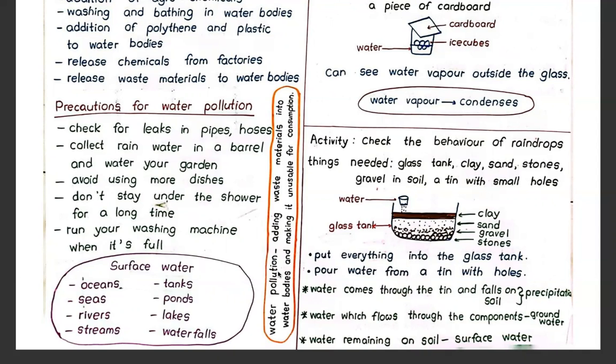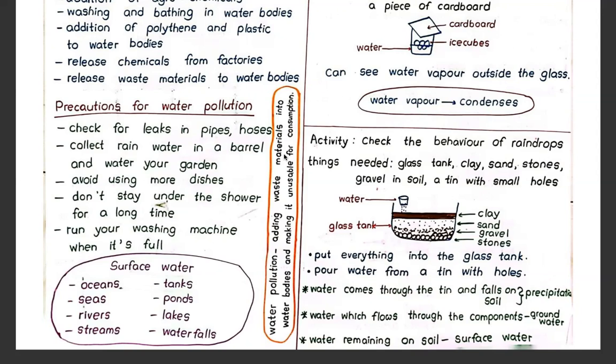What is water pollution? Adding waste materials, discarded materials, into water bodies and making it unusable. What do you mean by unusable? Unfit for use. Unusable. You cannot use it.